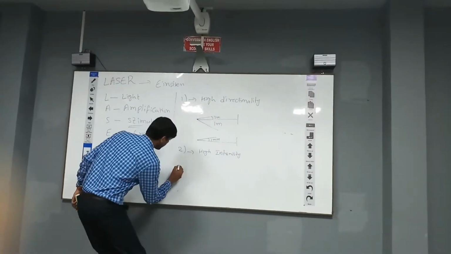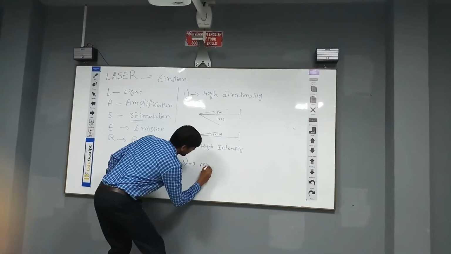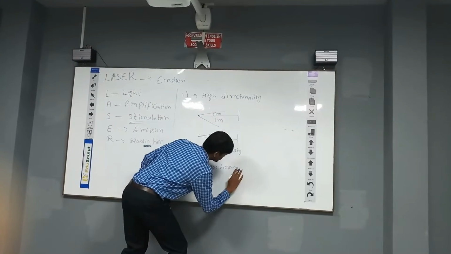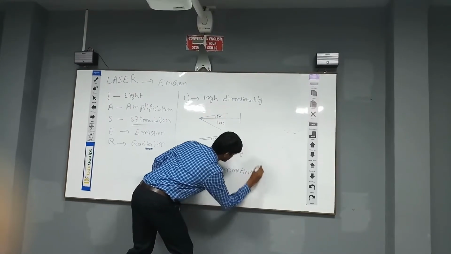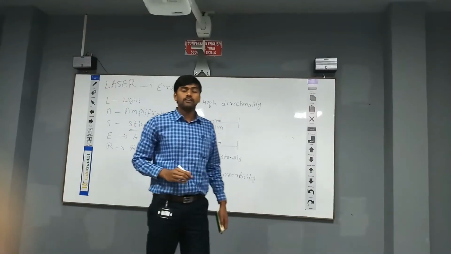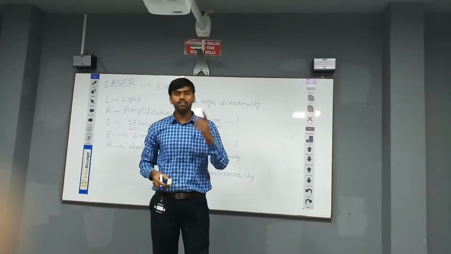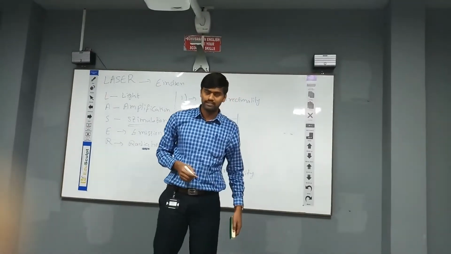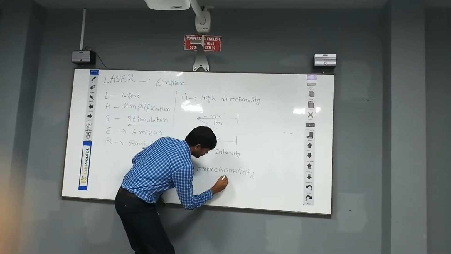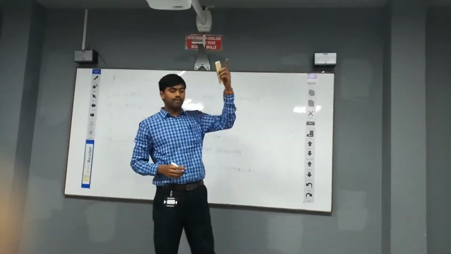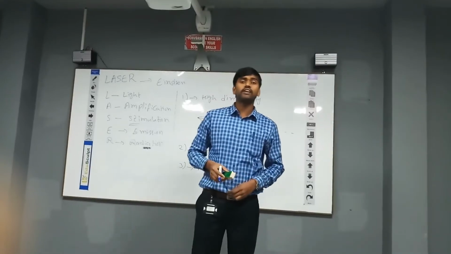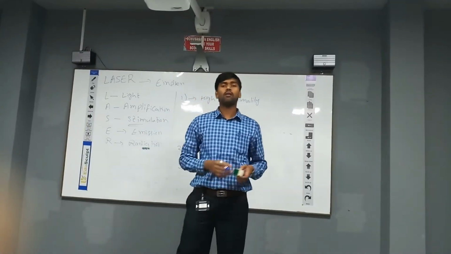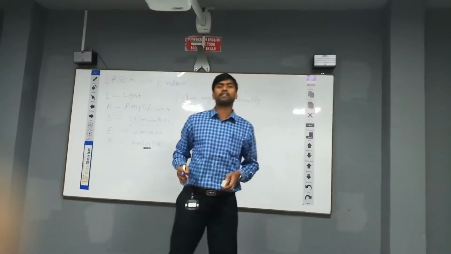Next, the third one is monochromaticity. What is meant by monochromaticity? A source which has only a single wavelength or single frequency is called monochromatic light. If you compare with ordinary light, a laser has almost a single wavelength, whereas ordinary light contains almost the whole electromagnetic spectrum.